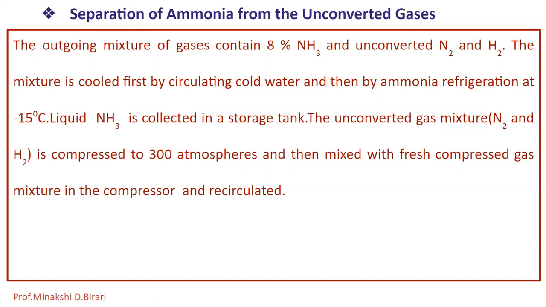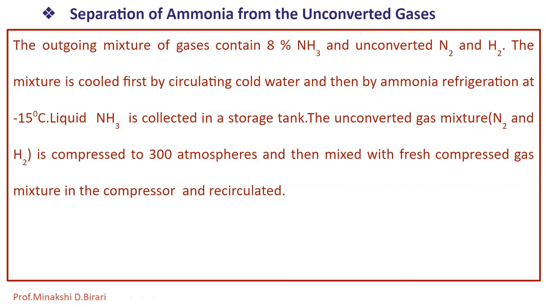So the outgoing mixture, or the exit gases, contain about 8% of NH3 and uncombined N2 and H2. The gases of this mixture are cooled first by circulating cold water and then by ammonia refrigeration at -15 degrees Celsius.